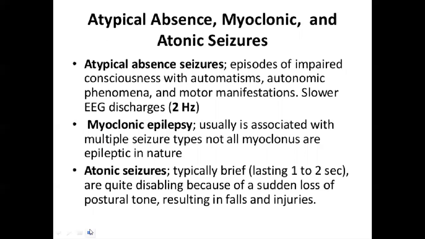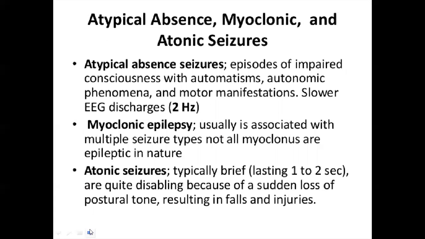Atypical absence, myoclonic and atonic seizures. Atypical absence seizure: episodes of impaired consciousness with automatism, autonomic phenomena, and motor manifestations, slower EEG discharge, 2 Hz.